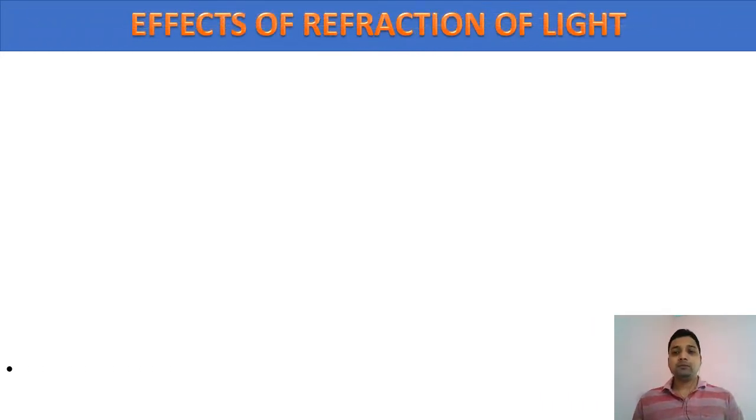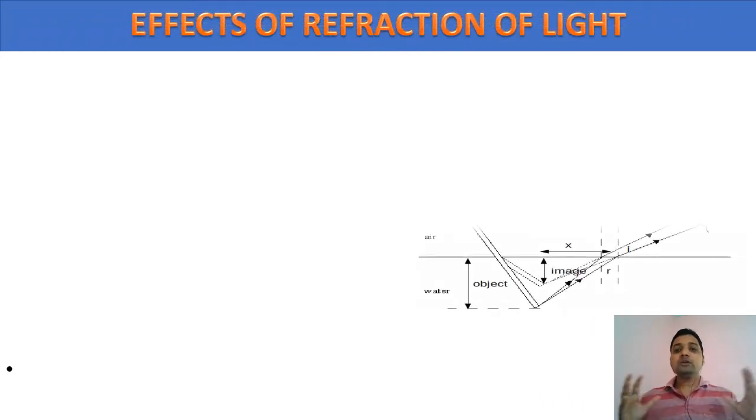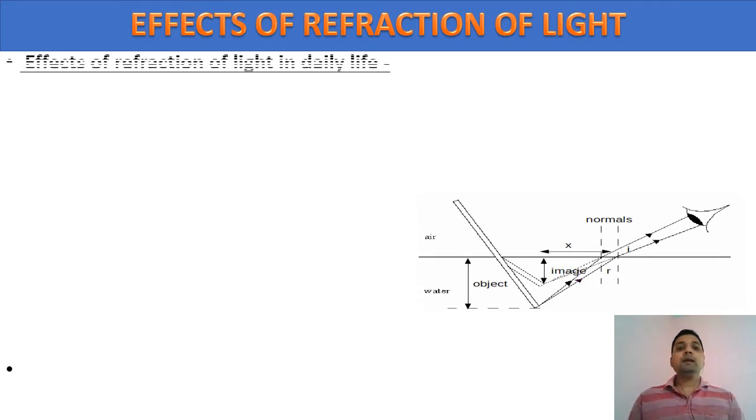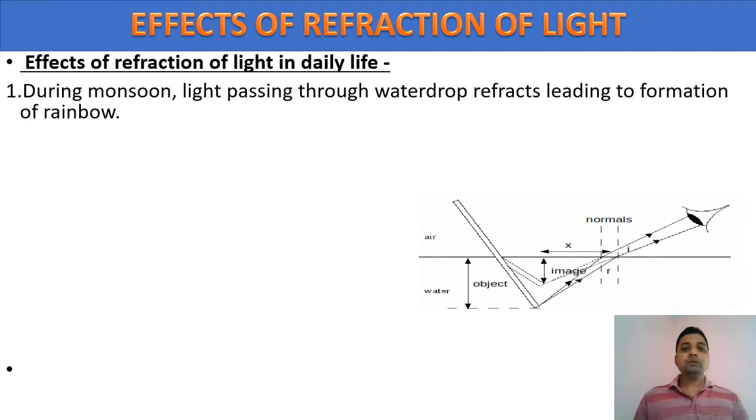Next one that you can see is the effect of refraction of light. When refraction occurs, what will you get? First, you will notice that a stick put inside water seems to be bent, or sometimes English letters seem to be raised when you look through a glass block. There are many effects of refraction in our day-to-day life. First, during monsoon, light passing through water drops lets us see the rainbow, which is made of seven colors: VIBGYOR.